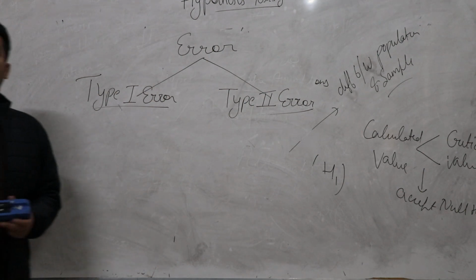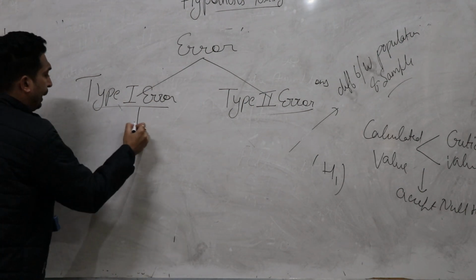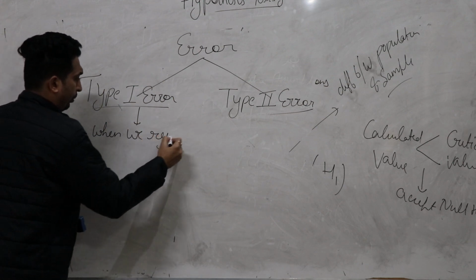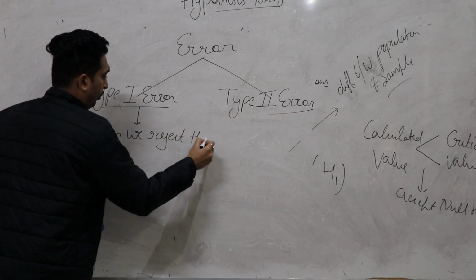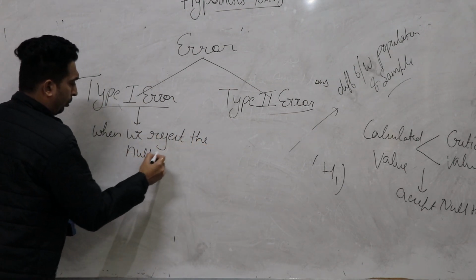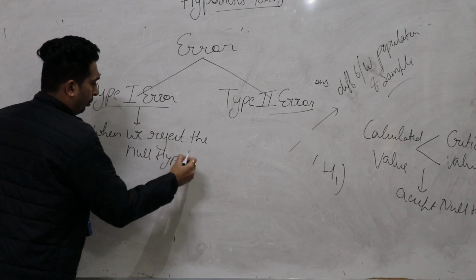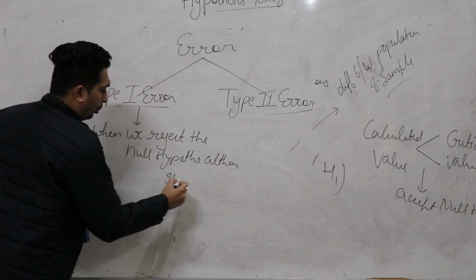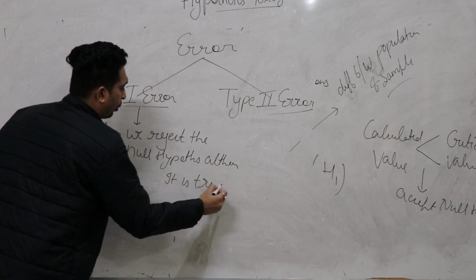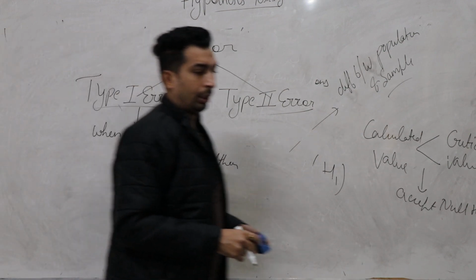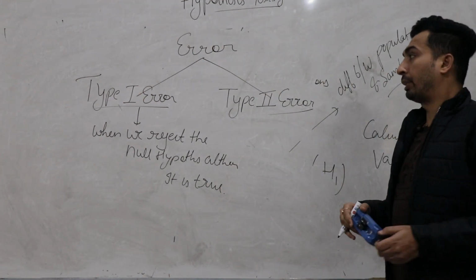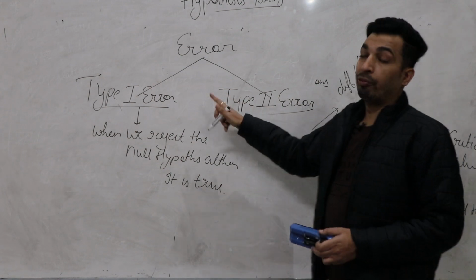Type 1 error simply means when we reject the null hypothesis, although it is true, that's called type 1 error.